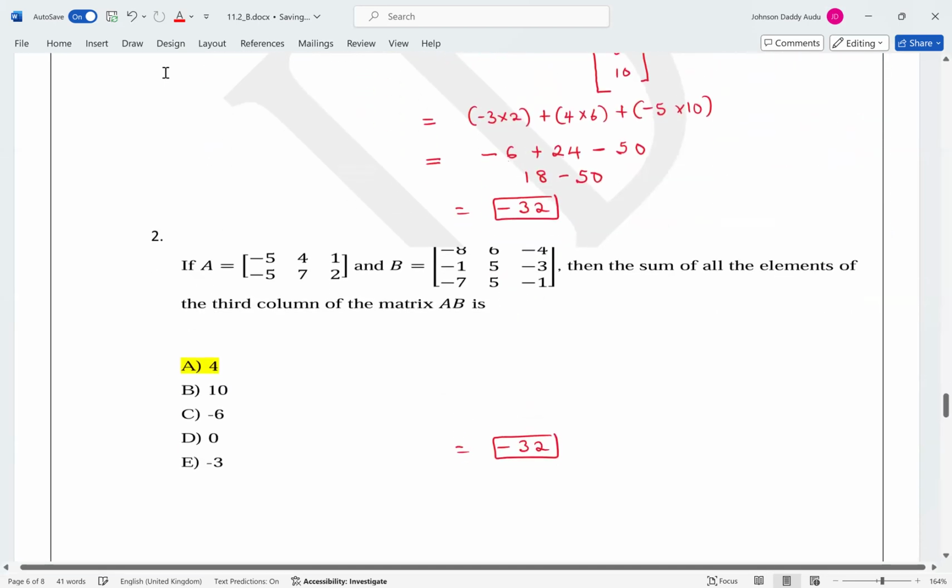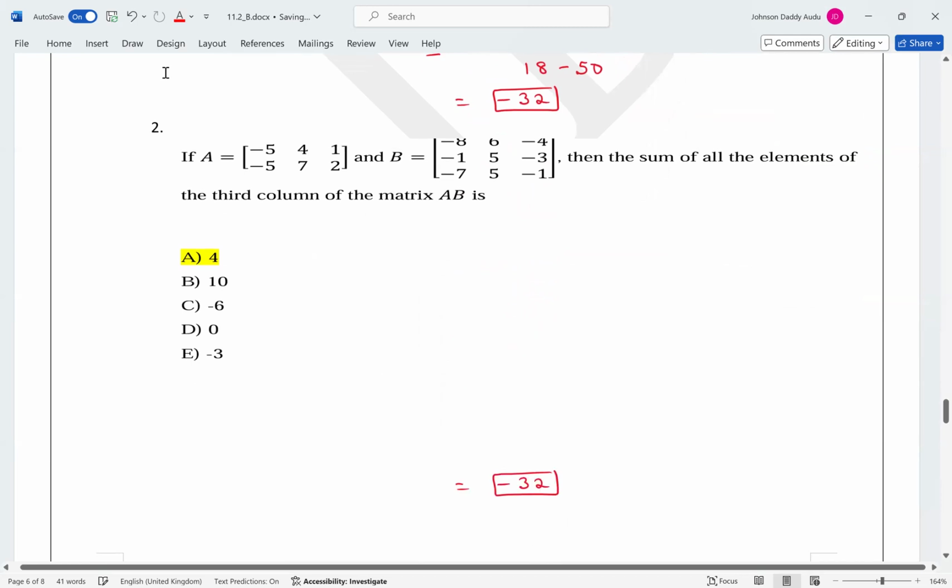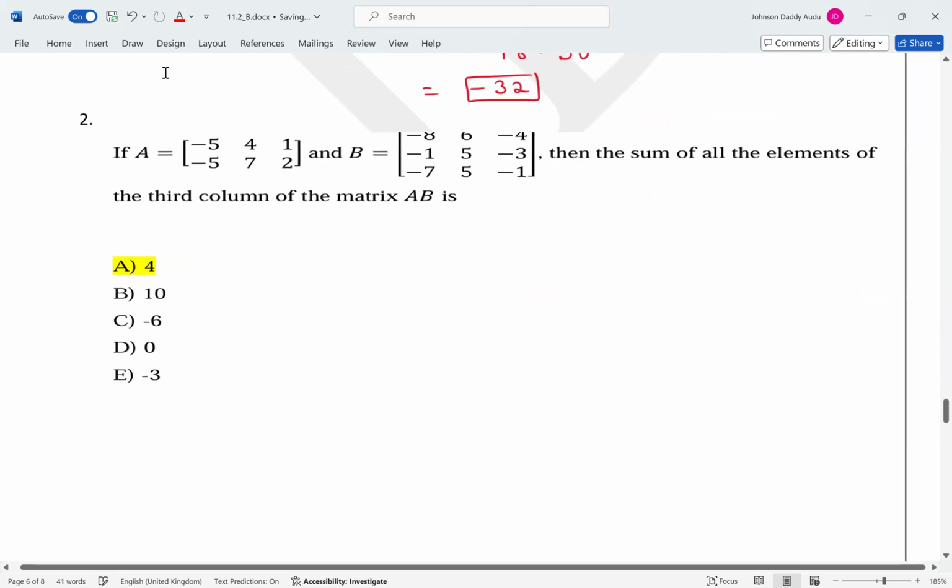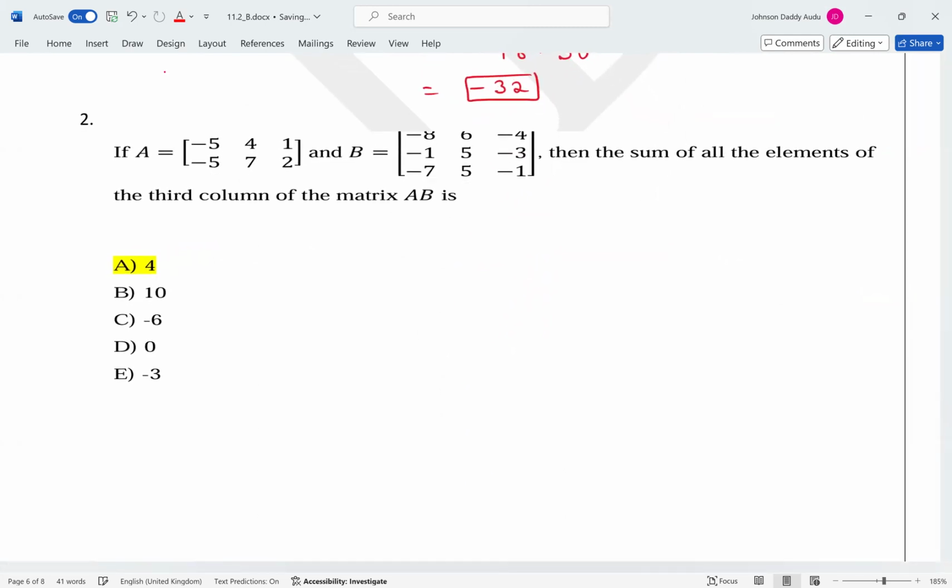All right, now question number 2. For question number 2, you want to find the sum of all elements of the third column of matrix AB. So first of all, does AB make sense? Yes, because this is 2 by 3 and this one is 3 by 3. You see that these two inner dimensions are the same.